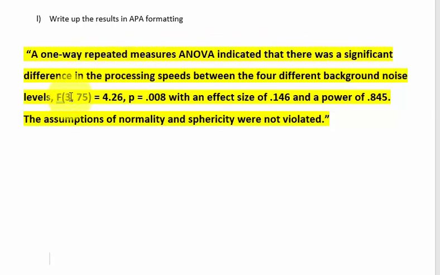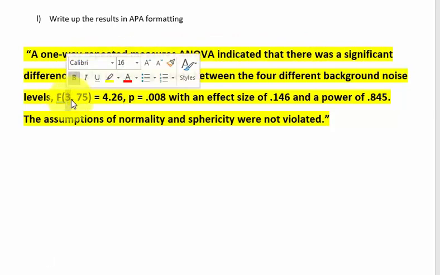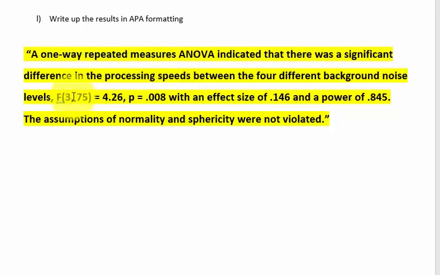F, 3 degrees of freedom, in other words, there's 4 measurements, minus 1 is 3. That's how you get your degrees of freedom on the repeated measures. And then 75 within the groups. And it came out with an F ratio of 4.26. Very small p-value, less than 0.05. It had a pretty medium effect size, 0.146. Power was over 0.8, so we're happy about that. Did not violate any of the assumptions.